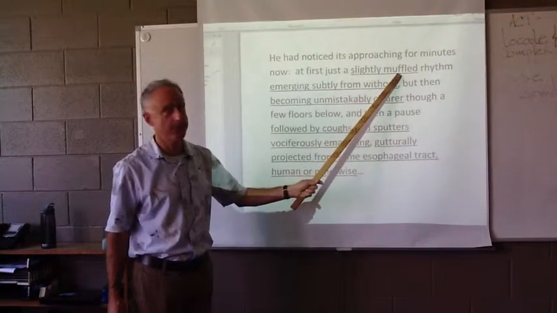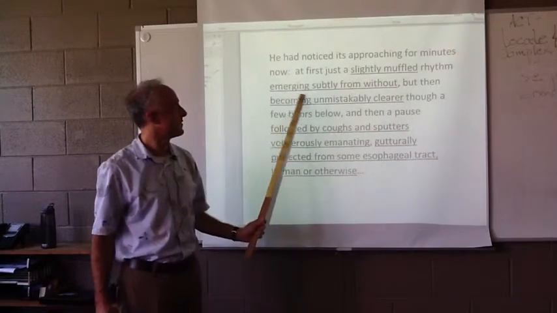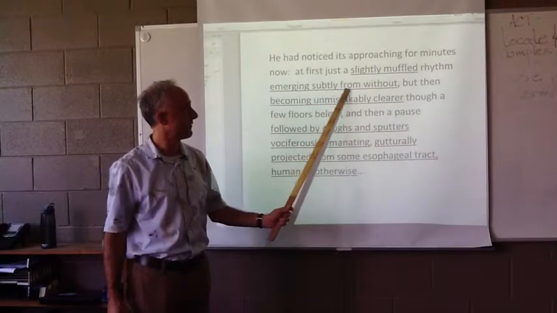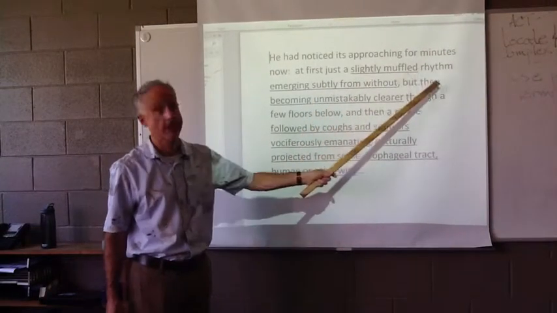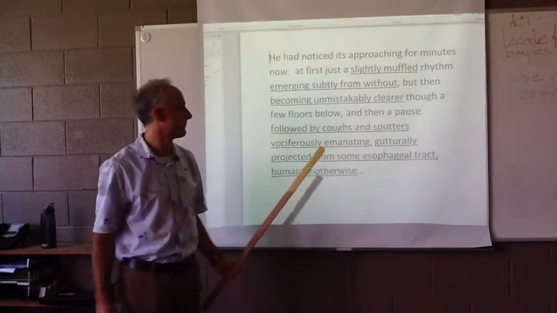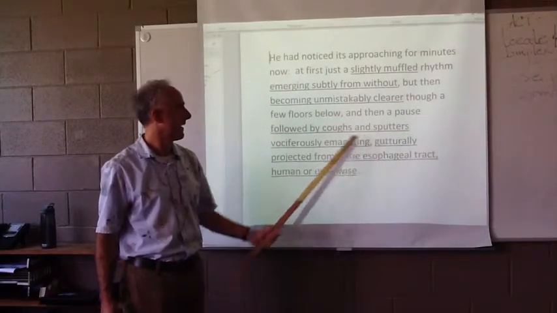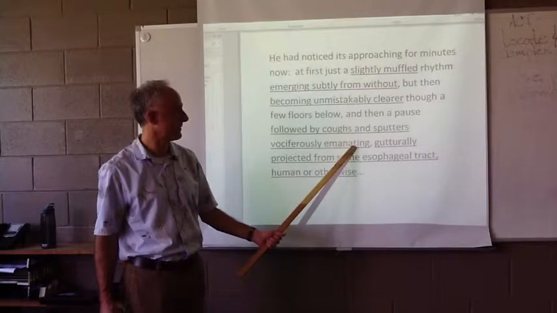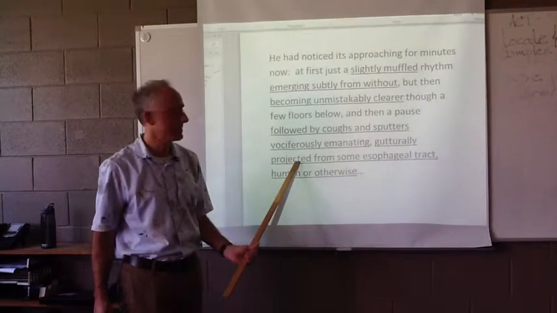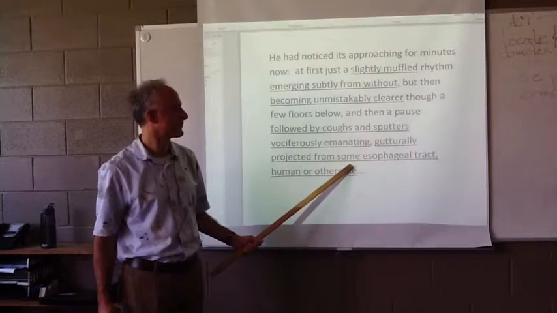So muffled is my past participle, and I put an adverb with it to make a phrase. Modifies rhythm. Emerging subtly from without. Emerging is my participle with an adverb and a prepositional phrase after, goes back to rhythm. Same here, it's another participial phrase going back to rhythm. Pause is modified by a past participial phrase. And then I have a present participial phrase right here, these two words. And then I have an adverb before my participle in this new participial phrase, which is the longest one.